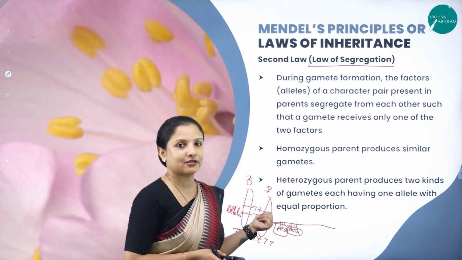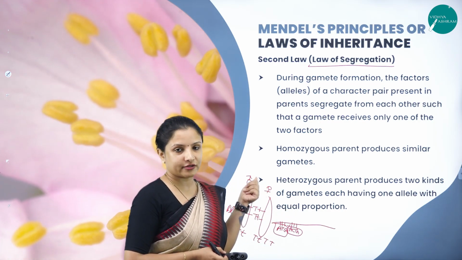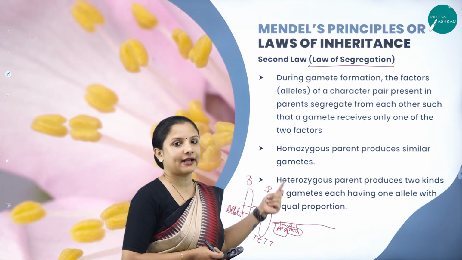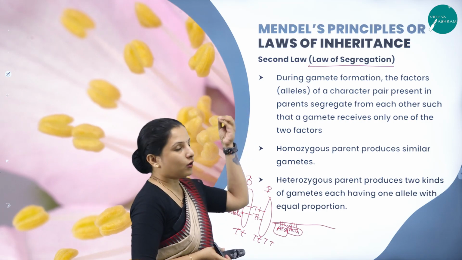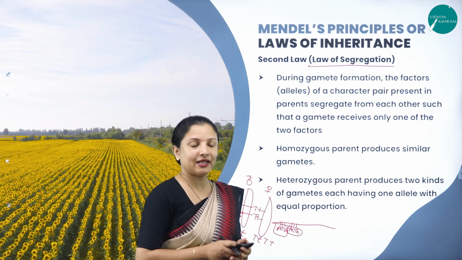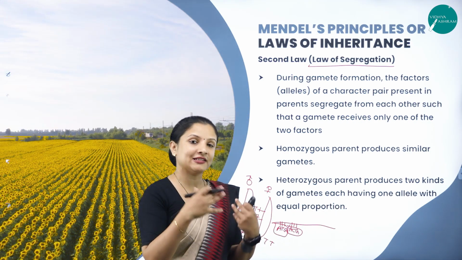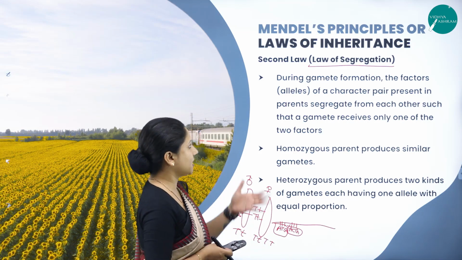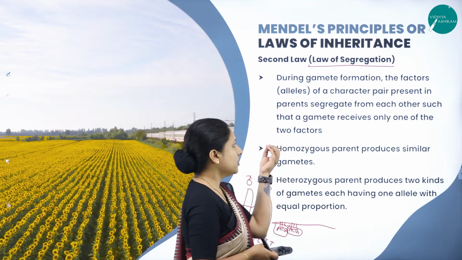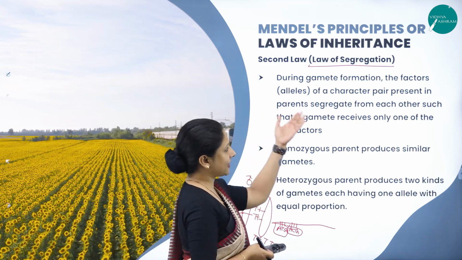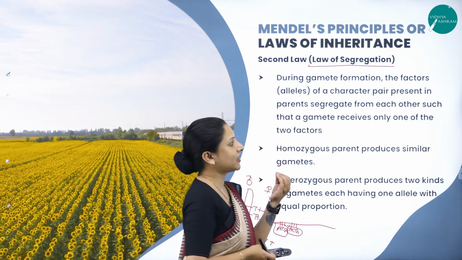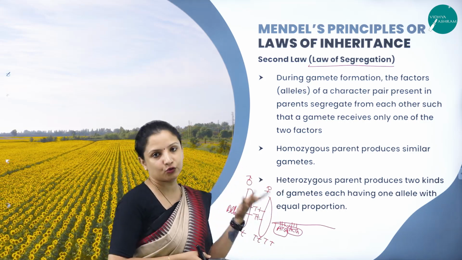We saw that while doing the monohybrid cross. So have a look at that particular session, that is session 1, and you'll understand it better. Whatever characters are there in the parent, they get segregated and expressed individually in the progeny. That is what this particular law means. These characters present in the parent segregate from each other such that a gamete receives only one of the two factors.